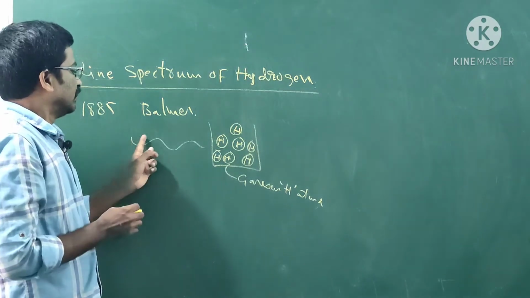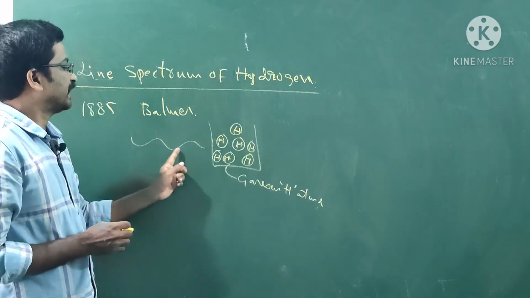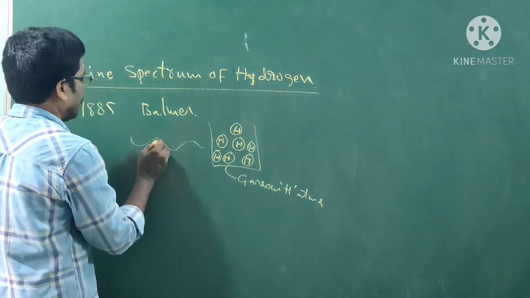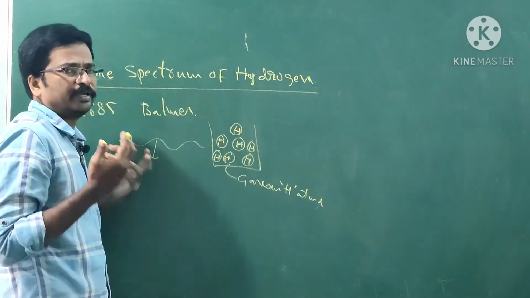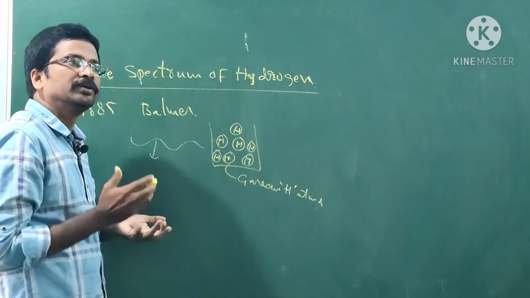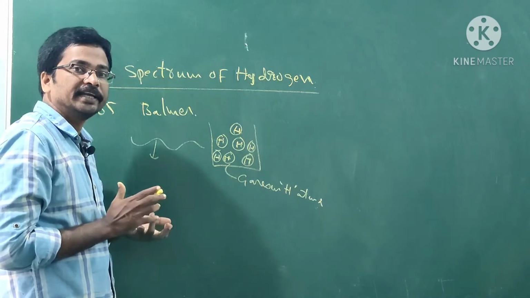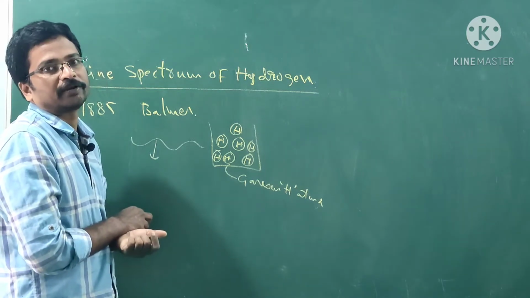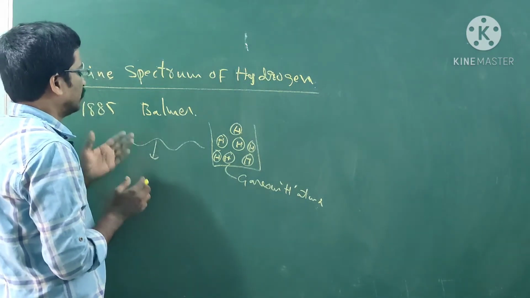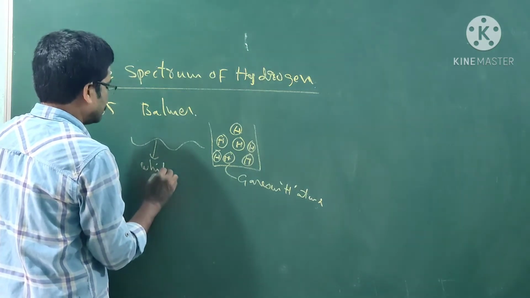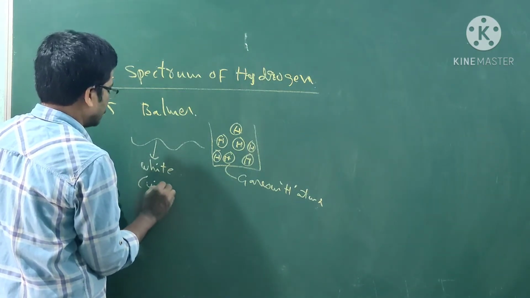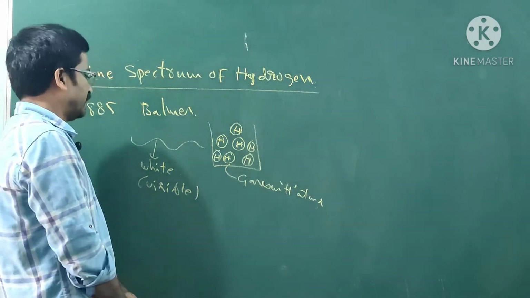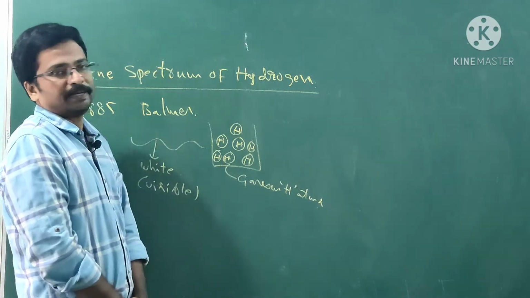He passed electromagnetic radiation, which mainly contains white light. Various electromagnetic radiations exist: UV radiation is electromagnetic radiation, IR radiation is electromagnetic radiation, and visible radiation is also electromagnetic radiation. He takes only white light, which means visible radiation. From the electromagnetic radiation, he preferred white light to pass into the sample.